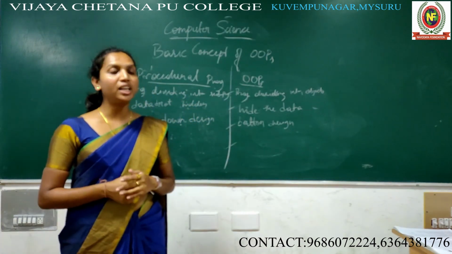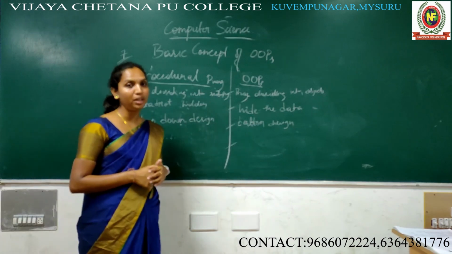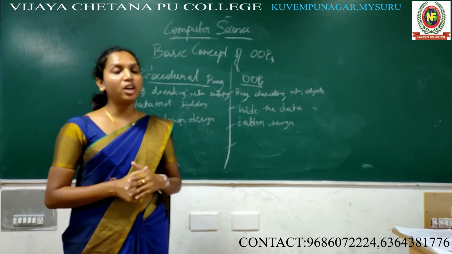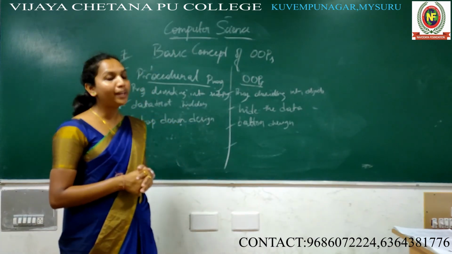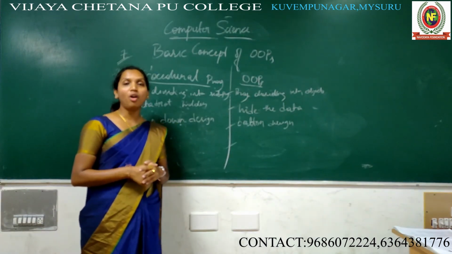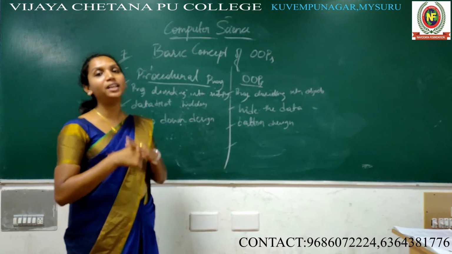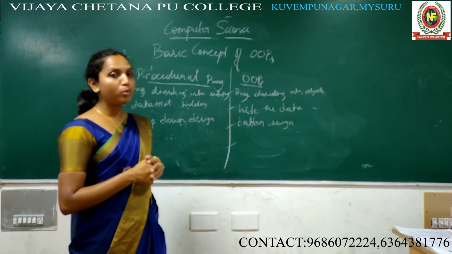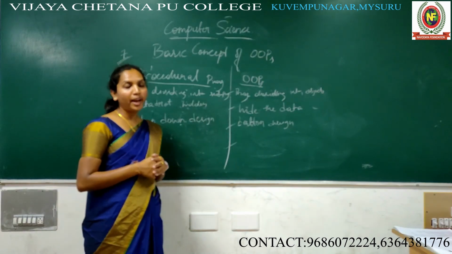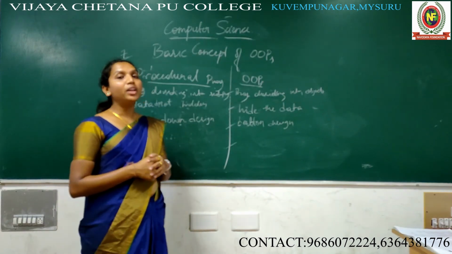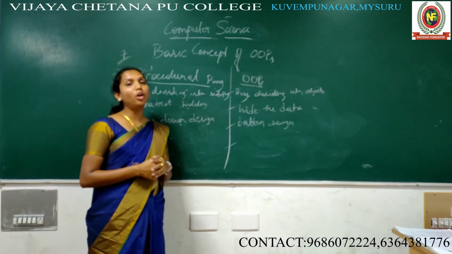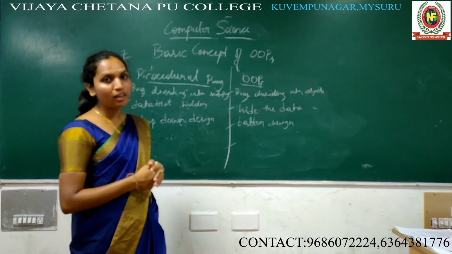And the last one is object-oriented programming. So what is object-oriented programming? The actual definition is that it is a combination of data and functions to operate on the data as a small unit. That is called object-oriented programming, right? That small unit is called an object.